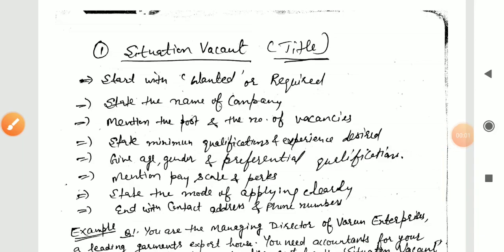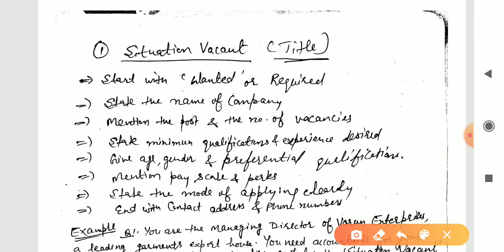Hello students, now we will continue with the first type of advertisement, and the first type of advertisement is a situation vacant. How to write the particular situation vacant advertisement. So how to start? Firstly, as we have discussed in the previous video, you will have to write a title like situation vacant. So in this type of question you will write only this, that is situation vacant. Don't write the word title, only situation vacant will be the title.